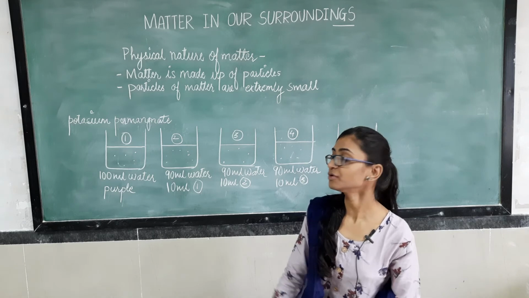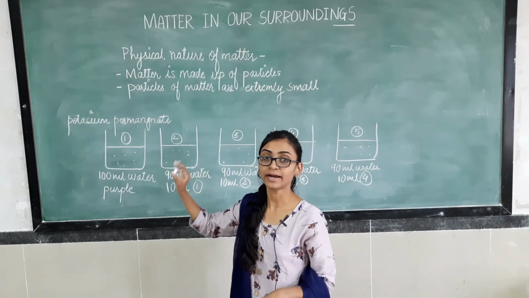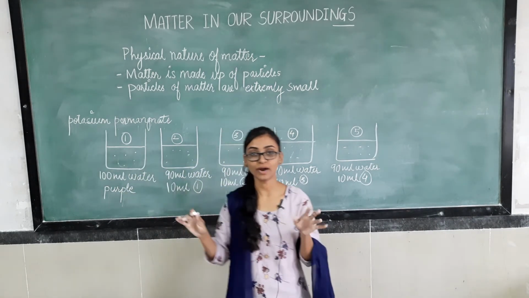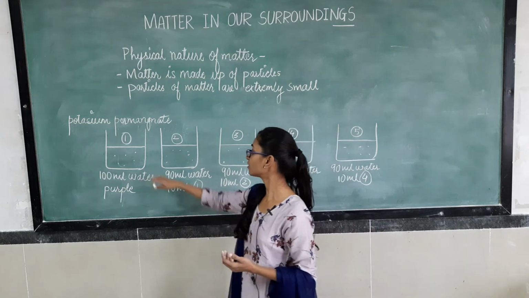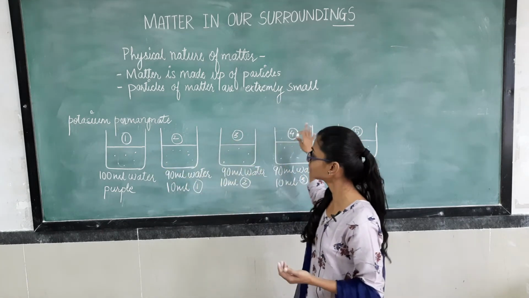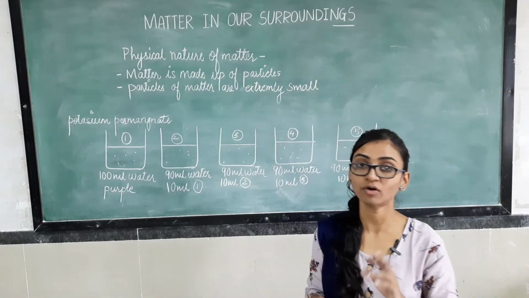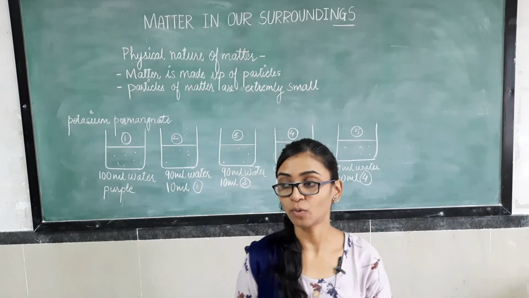You just have to take 100 ml of water and add Dettol into it. What will appear here? The solution will become white and the smell will also come, right? So again, when you keep on diluting that, the color of the solution will change and the smell of Dettol will also decrease. Just try this at home.